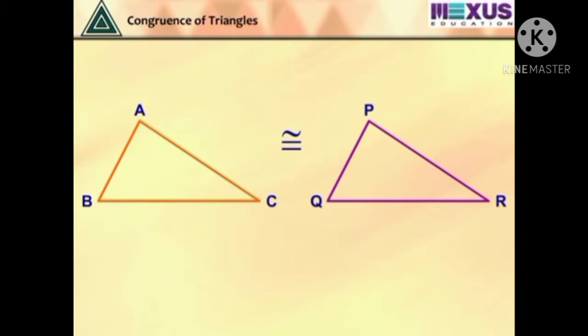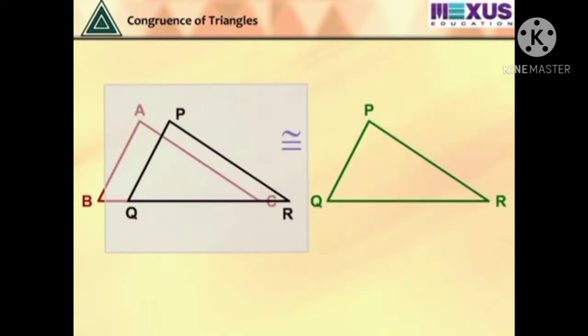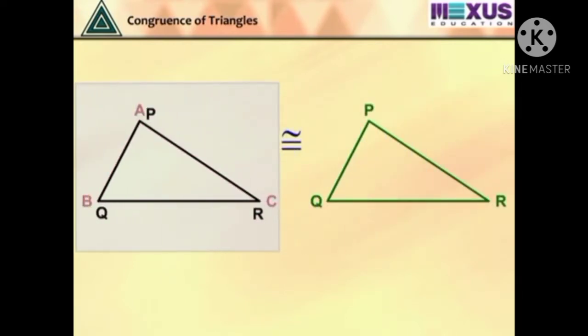Here, triangle ABC and triangle PQR have the same shape and same size. If we place triangle PQR on triangle ABC, it exactly covers it such that P coincides with A, Q coincides with B, R coincides with C.